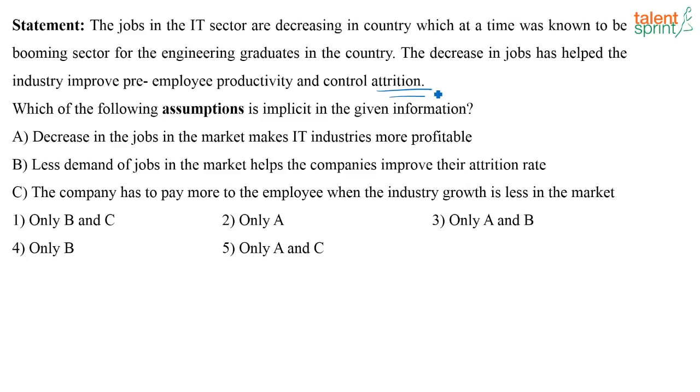Now, what is the meaning of attrition? See, attrition refers to the number of people who leave a job. So in a given period of time, that is what is called the attrition rate. If they ask you to find the attrition rate, you find the number of people who are leaving a particular job with respect to a particular volume in a given period of time. Now, what they are saying is that since the number of jobs has reduced, the attrition has reduced. That means fewer people are leaving their jobs because it is already difficult to get a job, so they are not leaving their jobs.